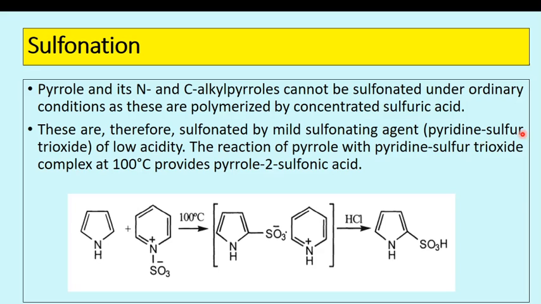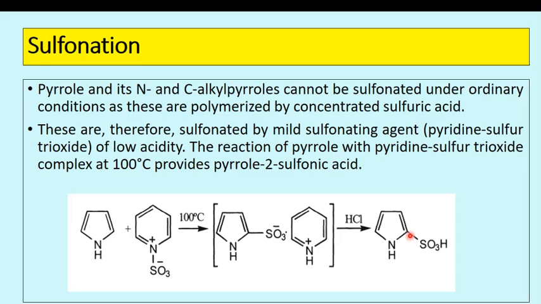It is pyridine sulfur trioxide, which is used as a reagent for sulfonation of pyrrole. So it gives low acidity to the reaction condition. The reaction of pyrrole with pyridine sulfur trioxide complex at 100 degrees Celsius provides pyrrole-2-sulfonic acid.